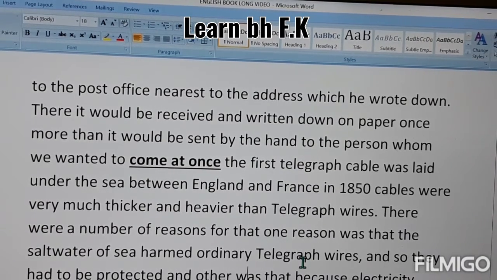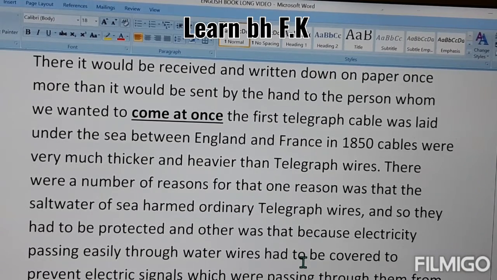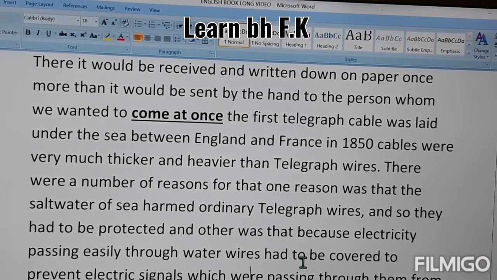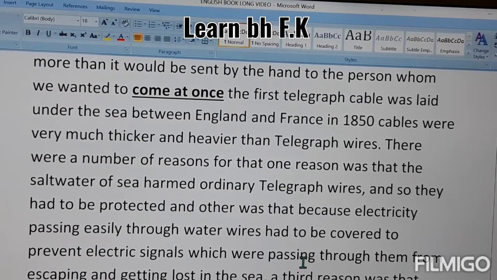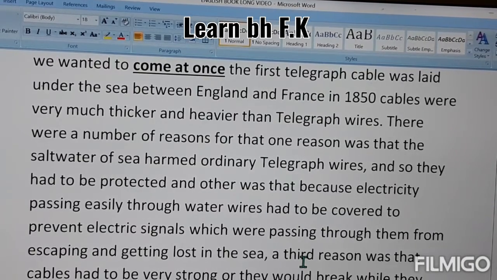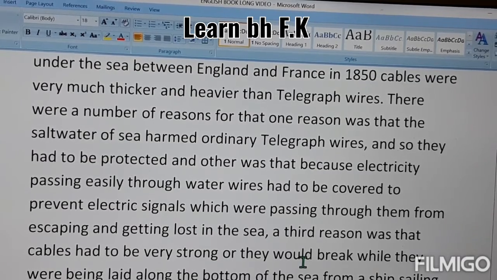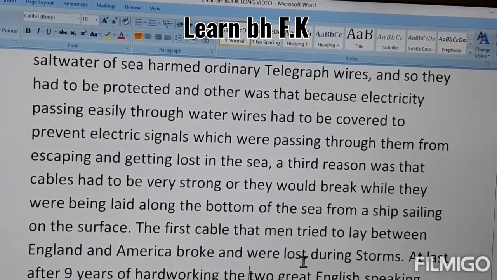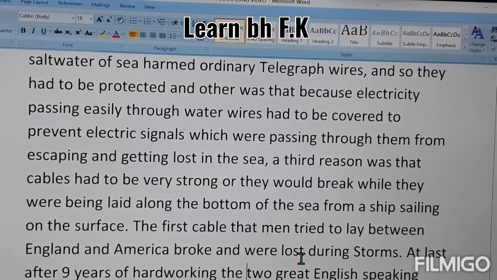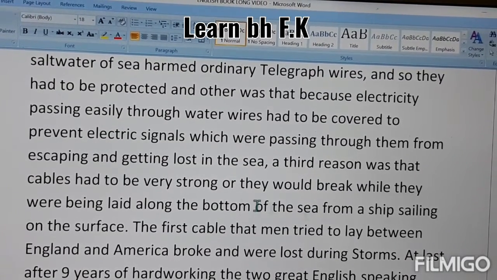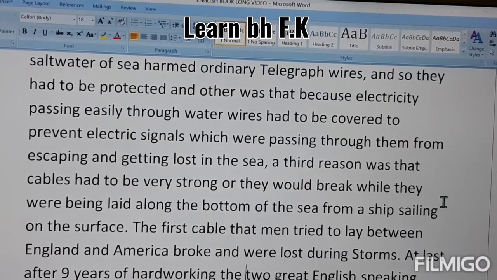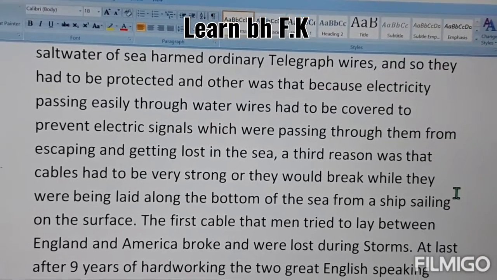Another was that because electricity passes easily through water, wires had to be covered to prevent the electric signals passing through them from escaping and getting lost in the sea. Third, the cable had to be strong so it would not break while being laid along the bottom of the sea from a ship sailing on the surface. It means there are several reasons why they had to build the cable like that.